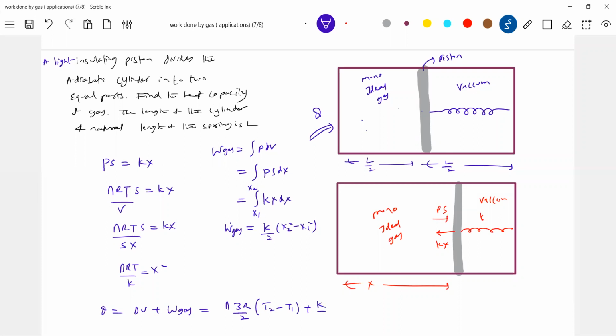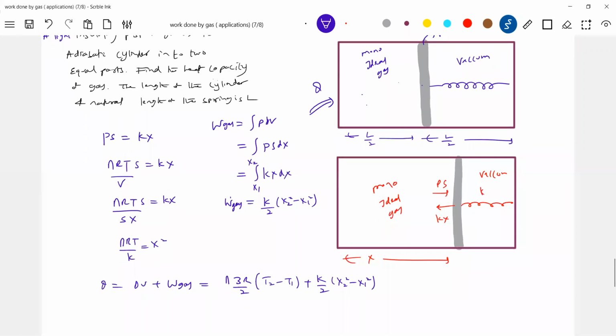Work done by the gas is K by 2 into x2 squared minus x1 squared. What to do with x2 minus x1? That's what I have in the equation here. So Kx2 squared, what can we write it as? 1 by 2, I'll keep as it is. So this will be nR T2 minus nR T1.